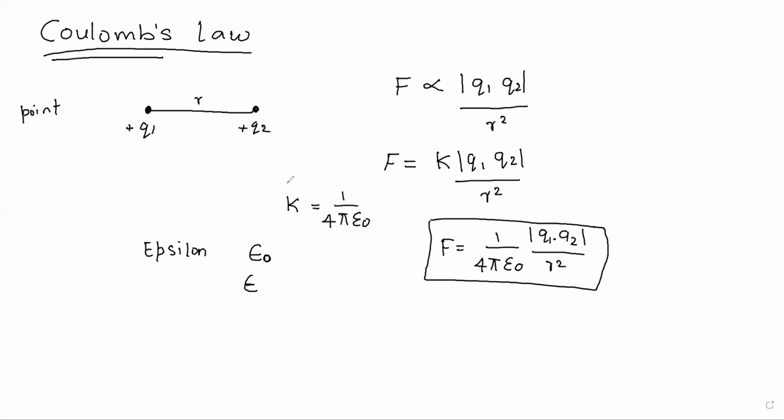Okay, introduce the proportionality constant, that is K, and then the value of K is 1 by 4 pi epsilon naught. Why epsilon naught? Because we have considered the air medium. Substitute the value of K here, and you will get the final expression for the Coulomb's law.